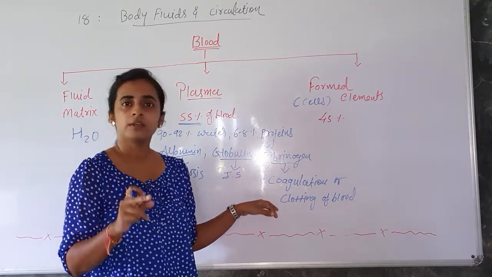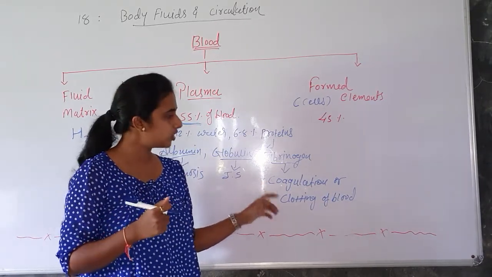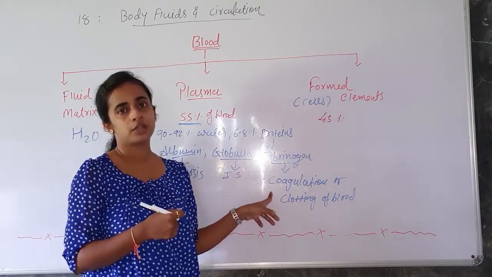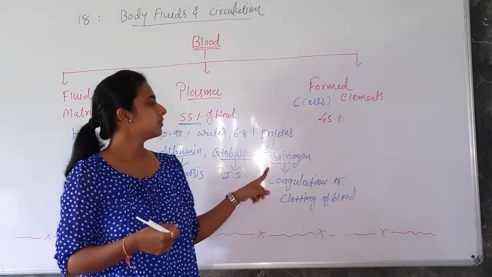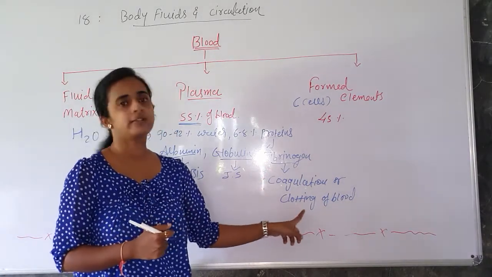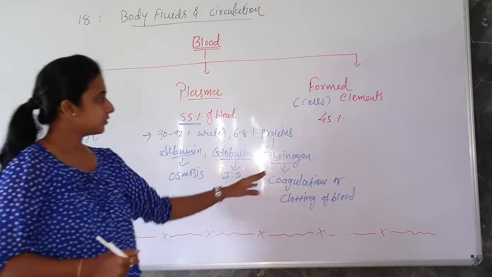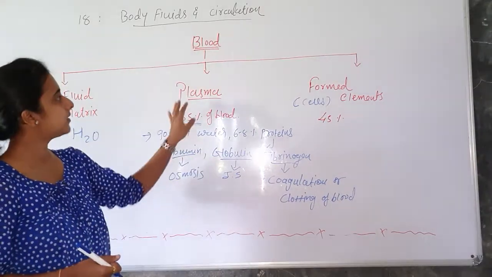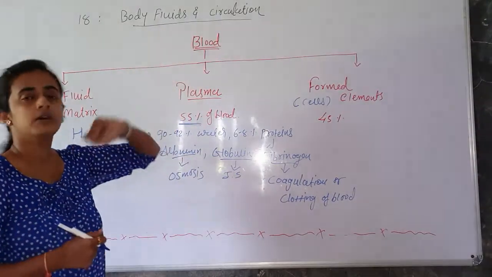Right? So this will not happen. That is why this coagulation process is naturally present in our body. And who plays the best role in that? So this protein, fibrinogen, plays a role in the coagulation, or we can say clotting of the blood. Okay, so these three are the proteins which are present in the plasma and plasma present in the blood.